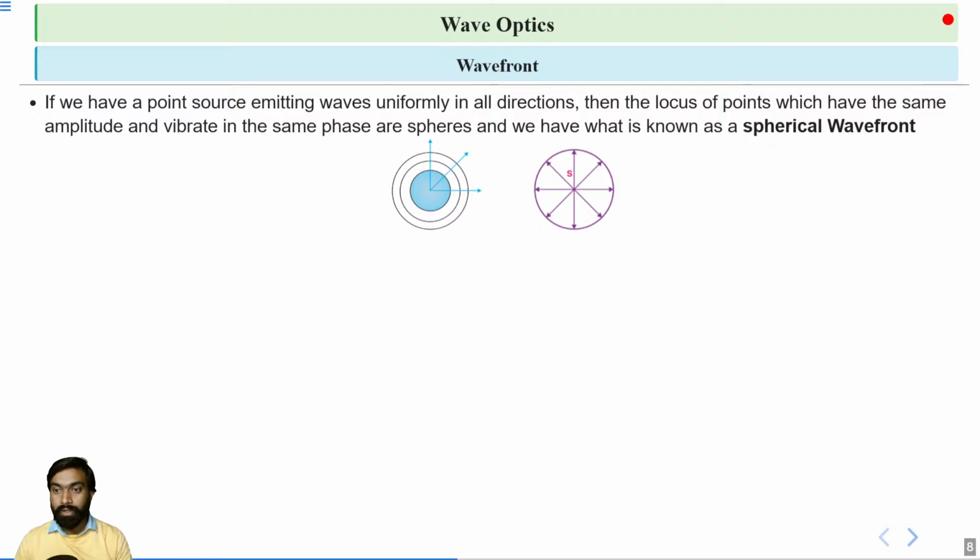When waves spread from this point source, the shape of the wavefront should be spherical. Why? Because from this point of impact, waves spread in all directions. That's why we call it spherical wavefront.